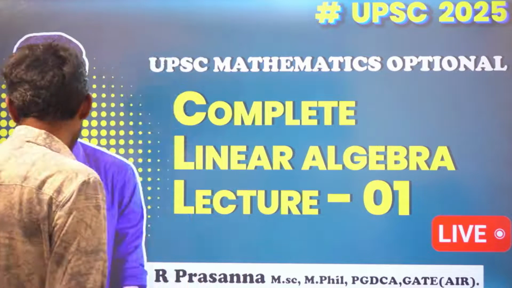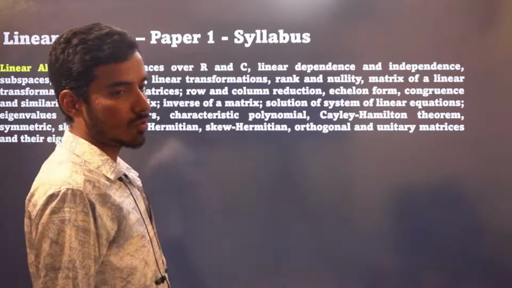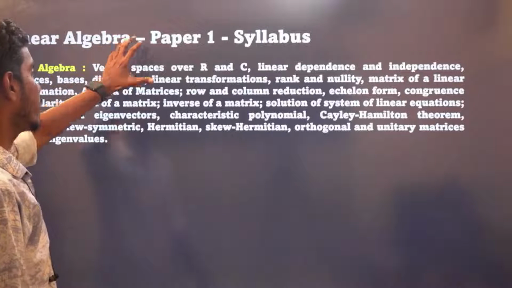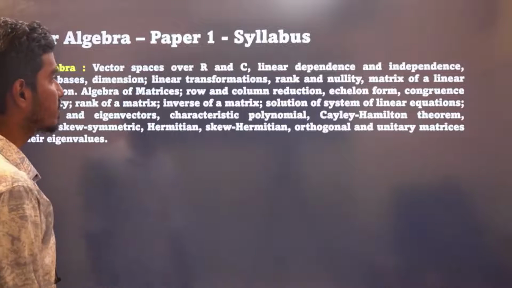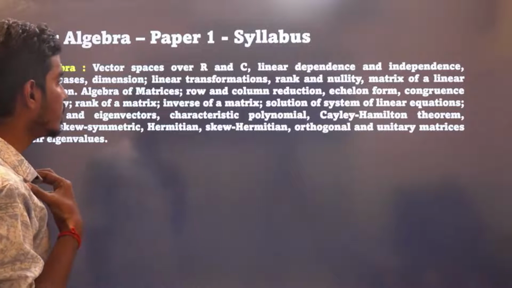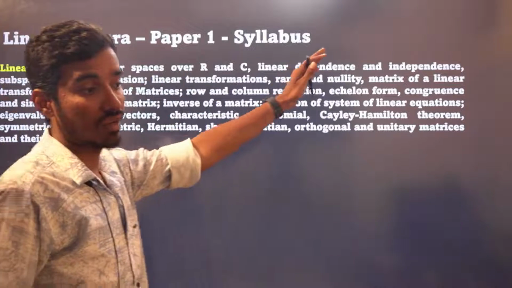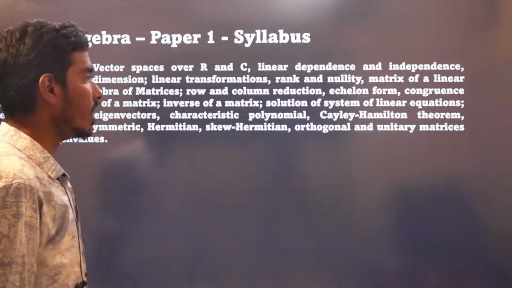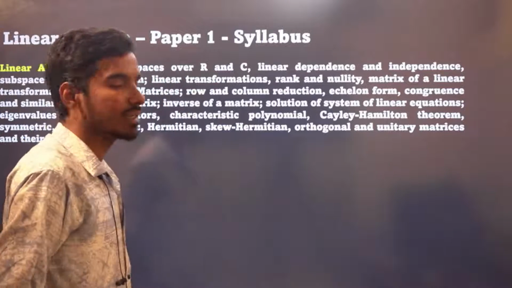Okay, we'll start. This is the syllabus of linear algebra, right? It comes under paper 1. So you can see we have already discussed the linear algebra syllabus. We have vector space over R and C, linear dependence and independence, subspaces, basis and dimension, linear transformation that consists of rank, nullity, and the matrix of a linear transformation. Then we'll move on to matrix theory: rank of a matrix, inverse of a matrix, and solution of system of linear equations, homogeneous and non-homogeneous systems of linear equations, and then eigenvalues, eigenvectors, and the Cayley-Hamilton theorem, right? So this is the syllabus of linear algebra.